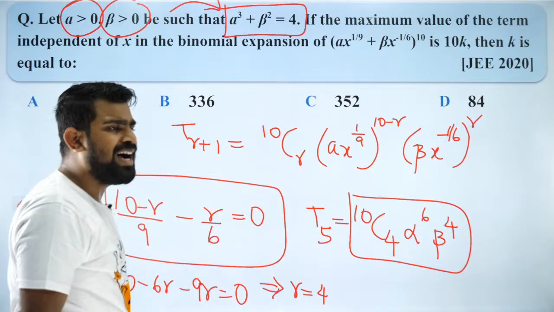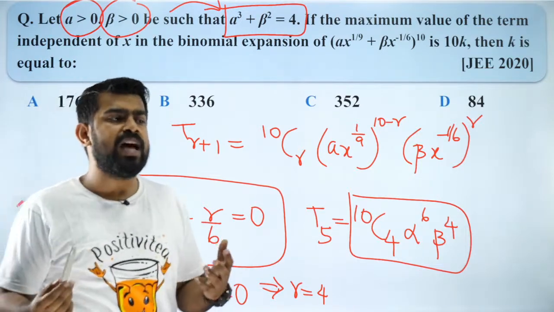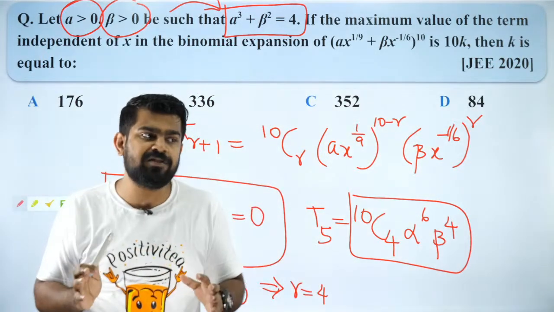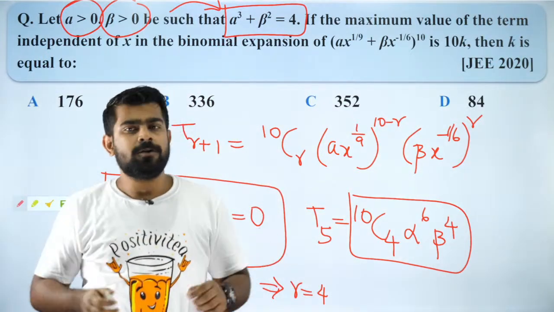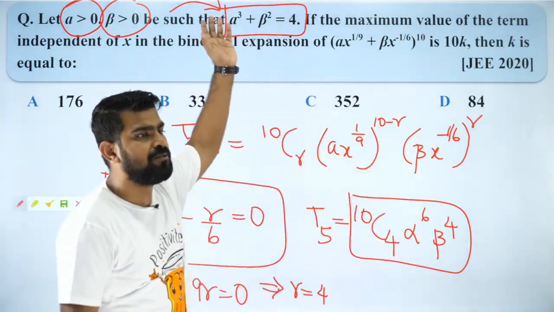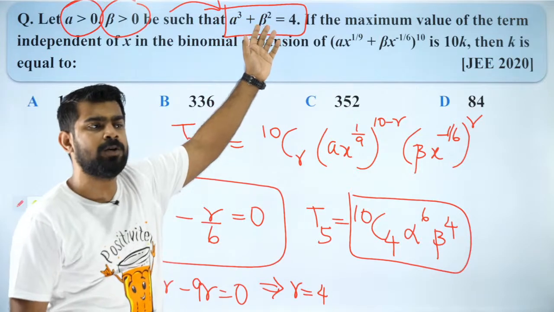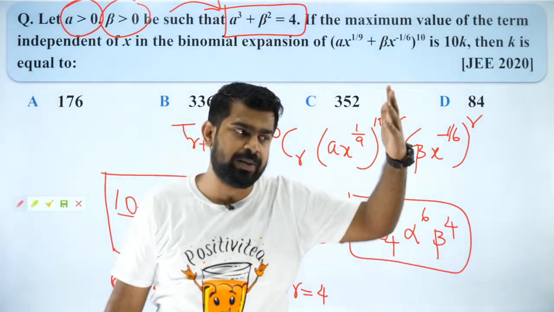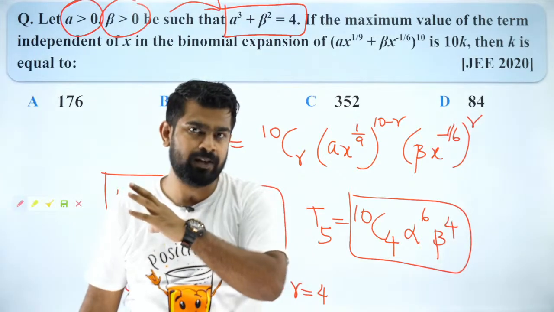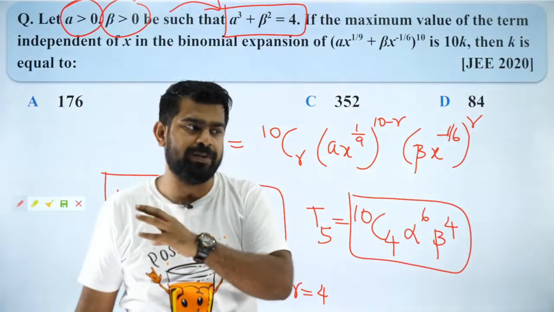If alpha and beta are positive, we know that we can use our AM-GM inequality. Did you all observe that? Everybody? So whenever your alpha and beta are positive, and if you are given alpha cube plus beta square equal to 4, then I can use your AM-GM inequality, and that will give me a very beautiful expression. So that is what I'm waiting to attempt.